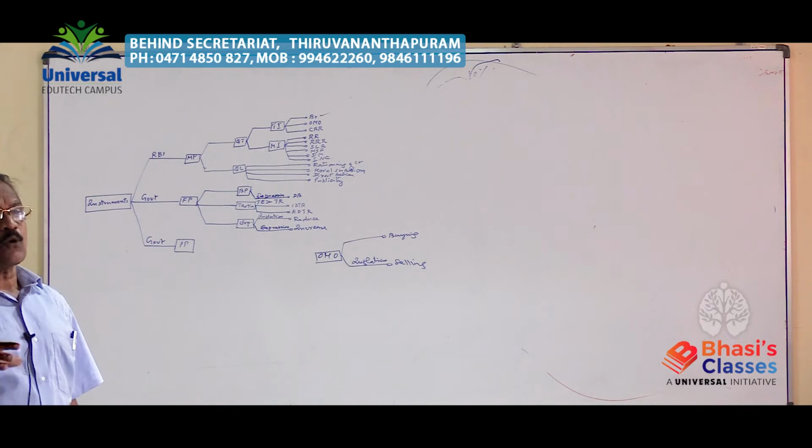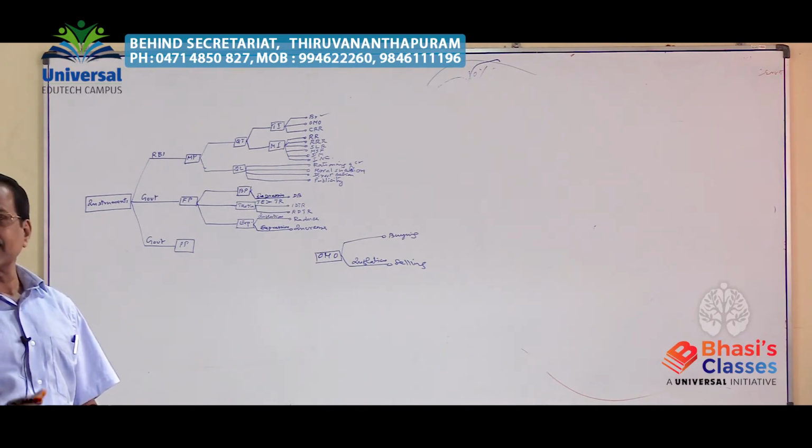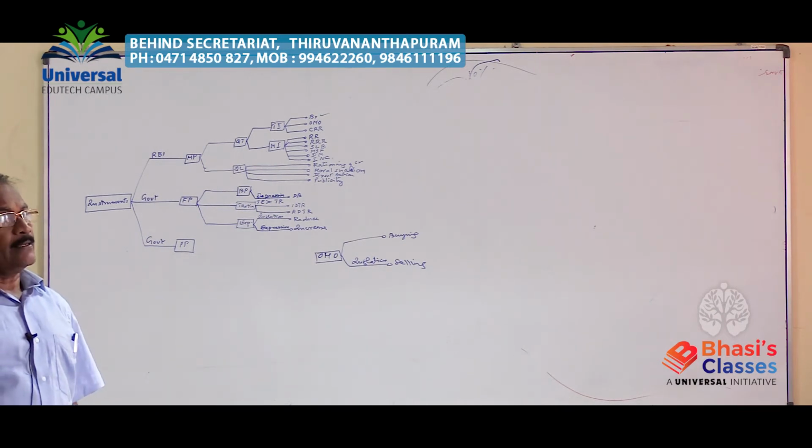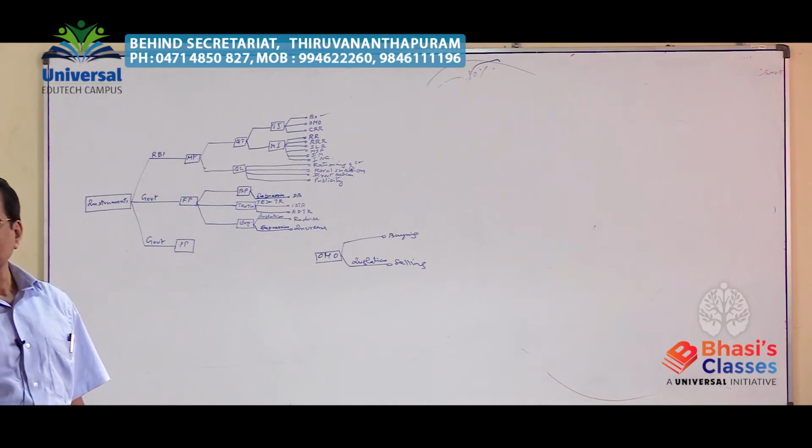Now, these 500 crore rupees worth of bonds issued by the RBI on behalf of the Government of India are purchased by the institutions and individuals in the economy. So these 500 crore rupees will flow from where to where?